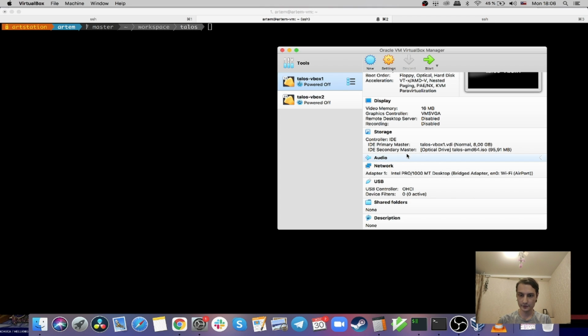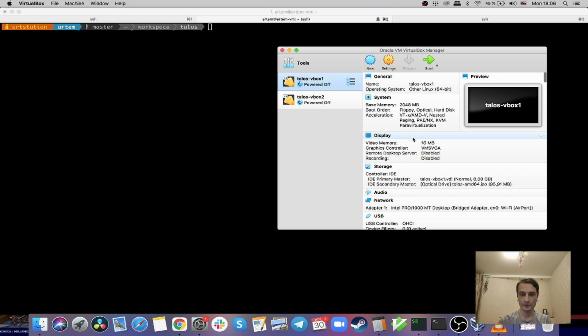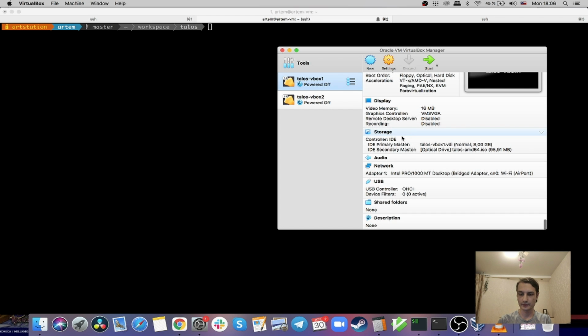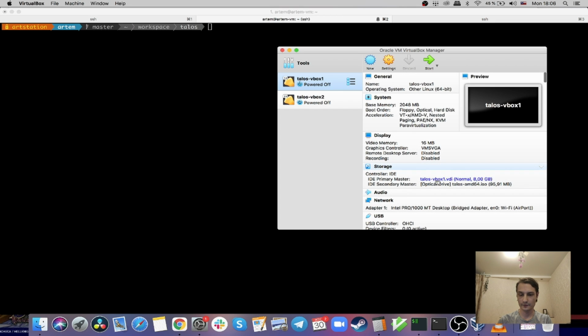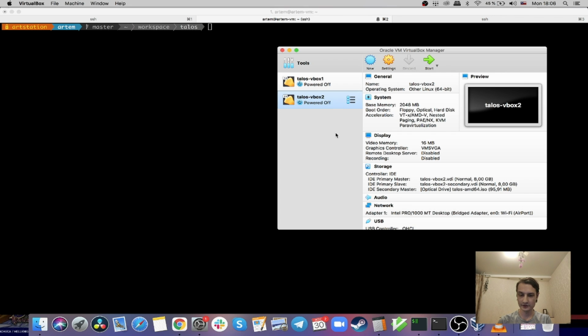Here I have two VirtualBox VMs. They are both the same. They have 2 GB of RAM, and they use bridged networking. They have Talos AMD64 mounted as secondary master, and the only difference here is that the first machine has 1 disk and the second one has 2 disks.